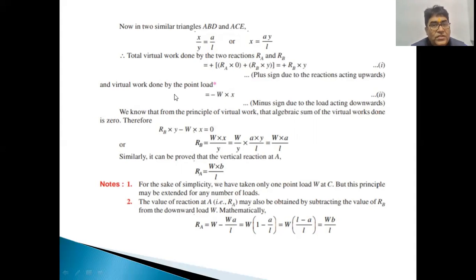Adding both, the algebraic sum of the virtual work done on the whole beam is 0. Therefore, RB into y minus W into x is equal to 0. We find the value of RB is W into a upon L, and substituting the value of RB in the equation RA plus RB is equal to W, we get the value of RA, that is W into b upon L. So this was the application of virtual work in finding the reactions in simply supported beams.